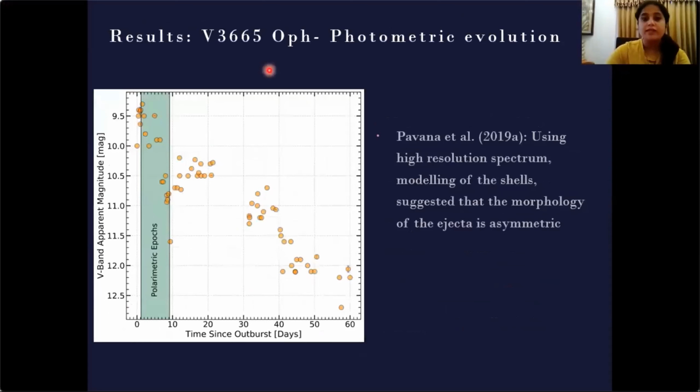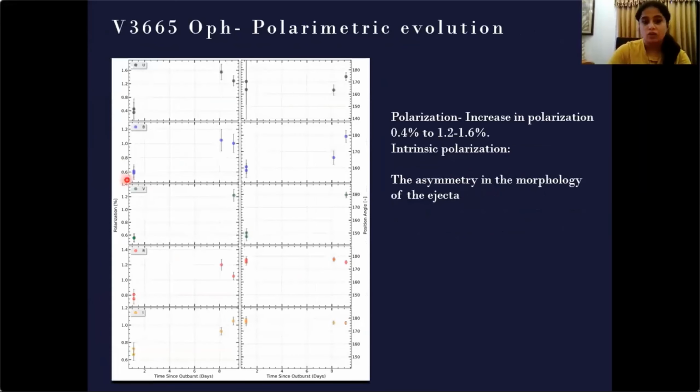The next nova is V3665 Ophiuchi, and this outburst happened in 2018, and this is the photometric evolution of the nova. Fortunately, we had a high resolution spectrum at the same time as our polarimetric observation. My collaborator did modeling using this high resolution spectrum. She modeled the shells and she saw an asymmetry in the ejecta. And we also see a variation in the polarization, consequently, from 0.6% increasing to about 1.2%, which can be because of the asymmetry in the ejecta.